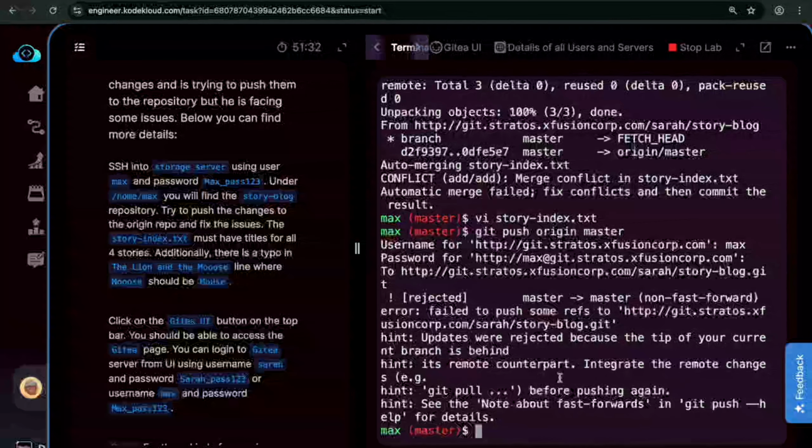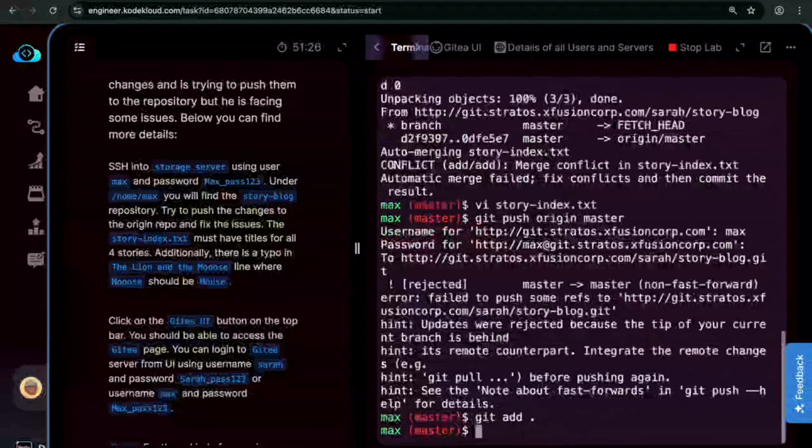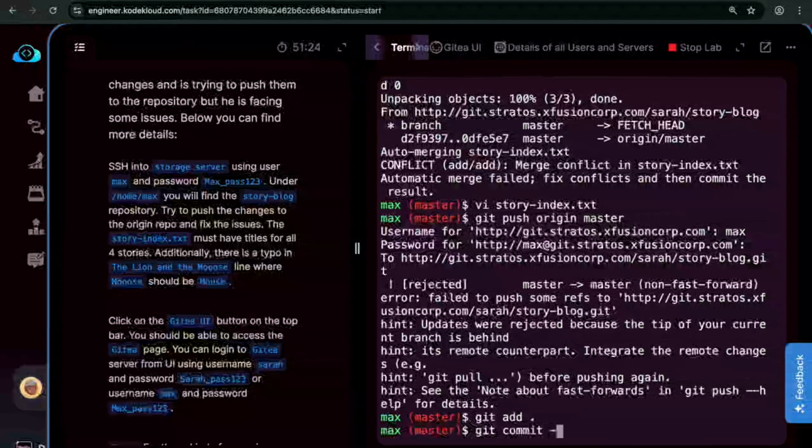But still, it is asking, right? Yeah, first we need to do git add, git commit -m. The message should be fix typo and merge conflicts, or else just type conflicts.